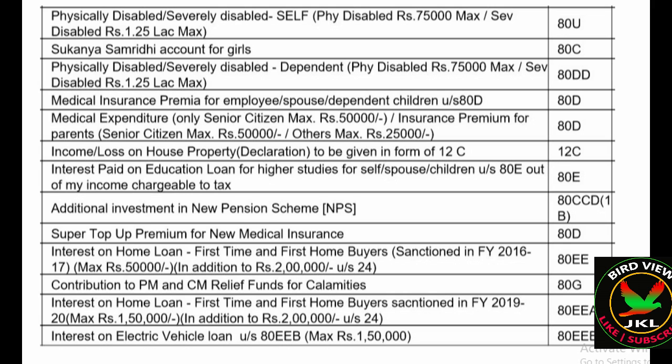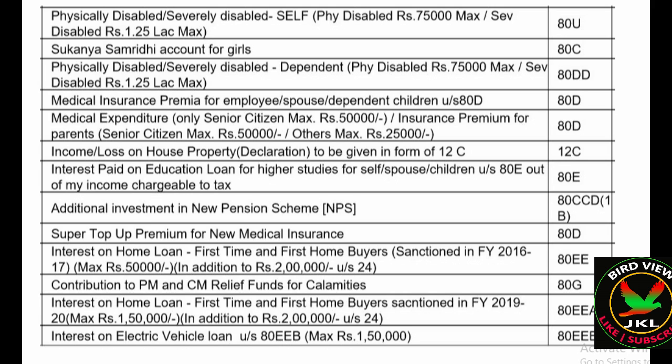Suppose you are availing a housing loan in the financial year 2016-17, then you can show another 50,000 interest here, additional to section 24. Under section 24 you can show up to 2 lakh, here another 50,000, total 2,50,000 you can utilize as the benefit here.